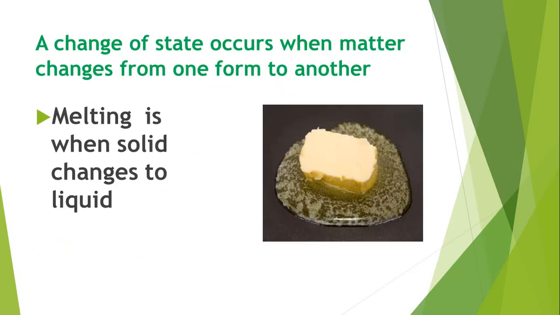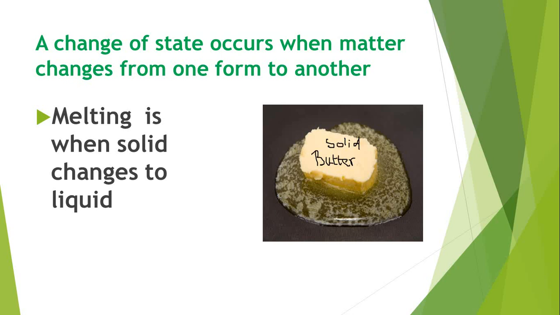Now we want to see how those states can change. How can I change from one state to another? Like for example here, melting is when solid changes to liquid. An example is butter, right? This is butter. When your mom cooks food, she wants to melt the butter. The butter is solid state. And then your mother heats up the pan and puts the butter inside it.